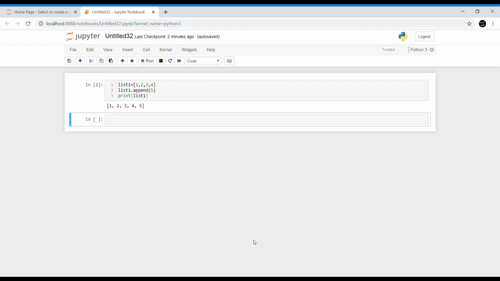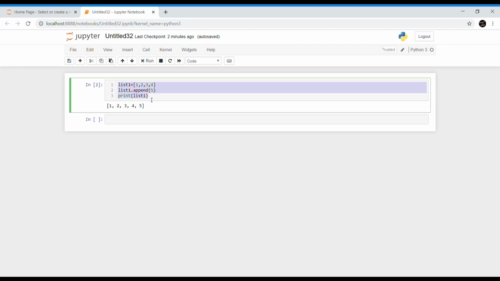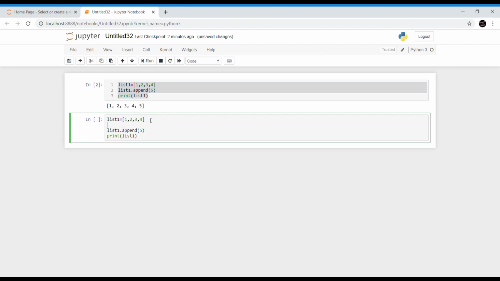Next is the extend method. The extend method adds one list at the end of another list. In other words, all the items of a list are added at the end of an already created list. So now let me take an example. Our list 1 is this one and list 2 equal to 5, 6. Now I am going to extend list 1.